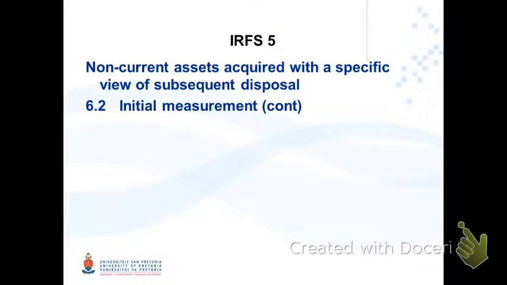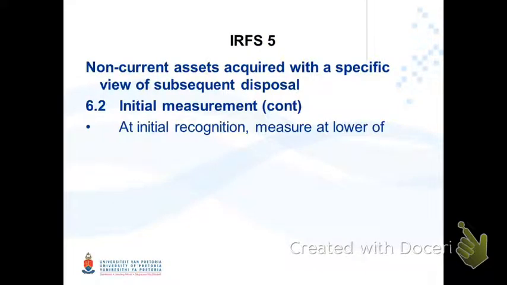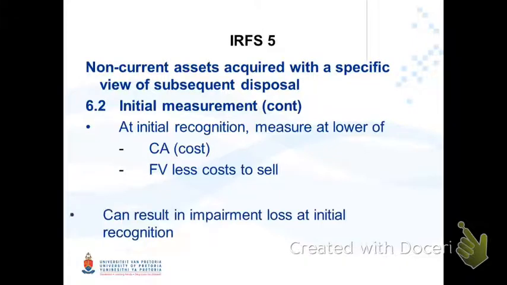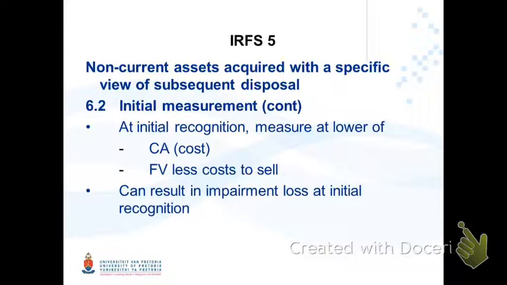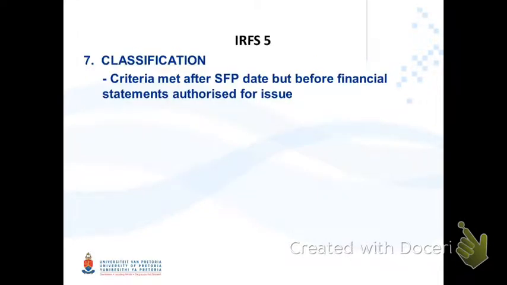So for initial measurement, we will carry this asset either at cost or fair value less cost to sell. Remember, you would want to purchase it at basically the fair value, but once you measure it at fair value less cost to sell, this can result in an impairment loss at initial recognition. So be aware of this fact. If an asset is classified and complies with the criteria to be held as a non-current asset held for sale, then you must,